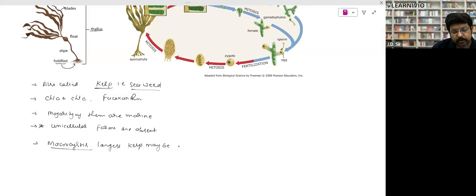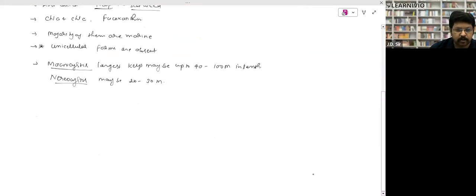Can you understand? 40 to 100 meters means approximately 350 feet. Right? Nereocystis may be 20 to 30 meters in length. So Macrocystis and Nereocystis, you have to remember, they are the largest brown algae or largest algae.